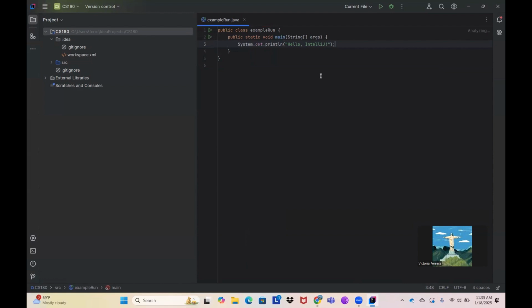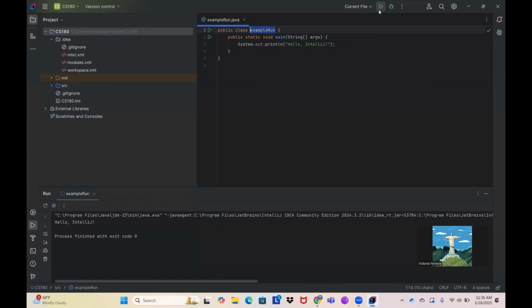Move to our source root. Now your code should look like this. I know in the instructions it says main, but this is just the name of your program, so it shouldn't be any issue. Let's click run the program. And as you can see, it says Hello IntelliJ. And we are making sure that our program works.